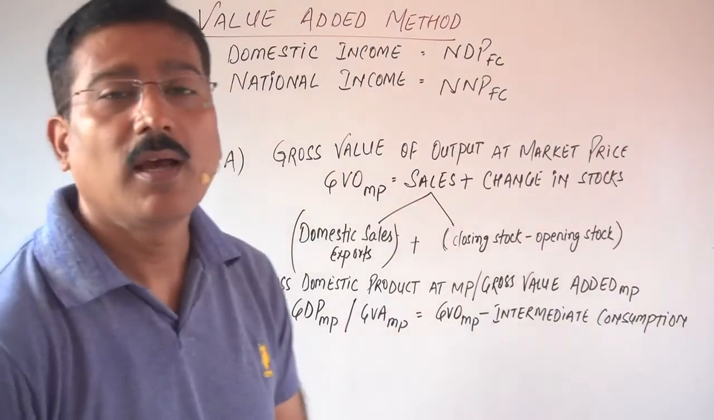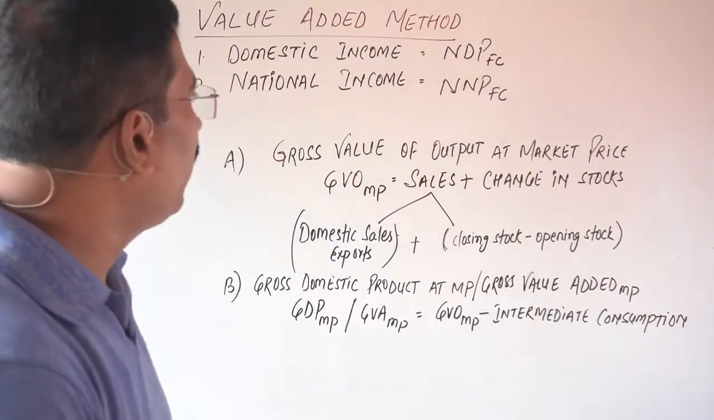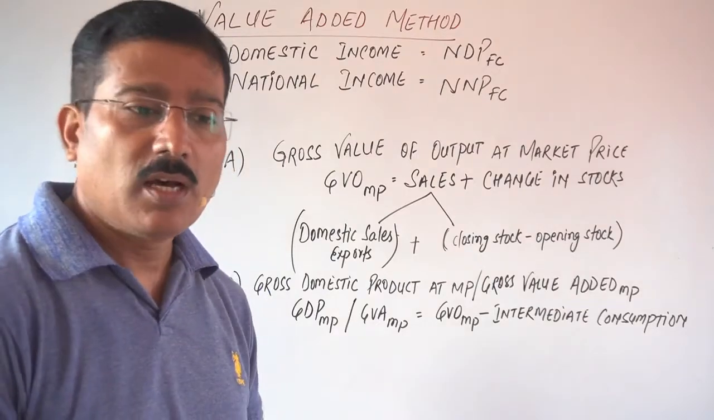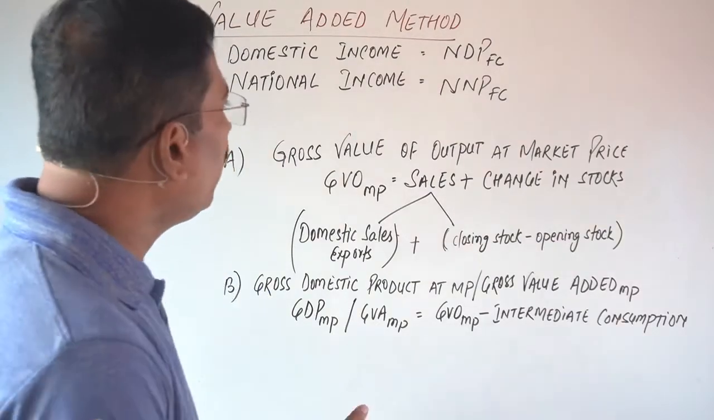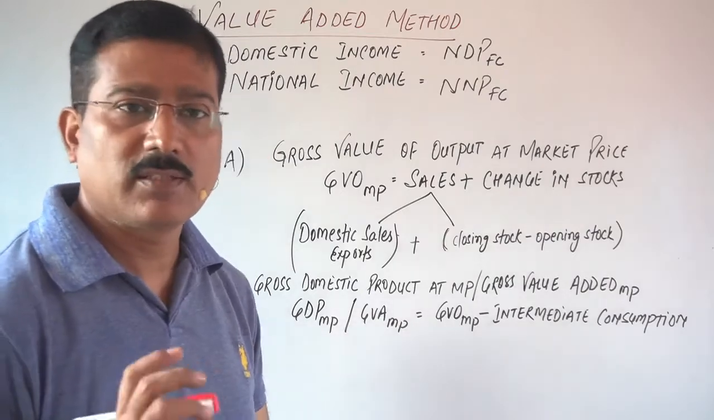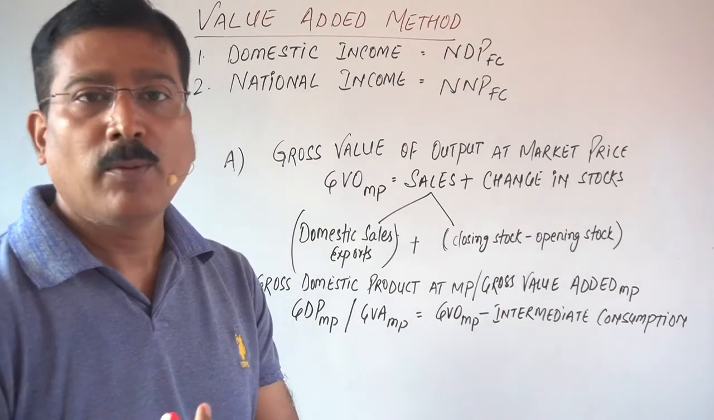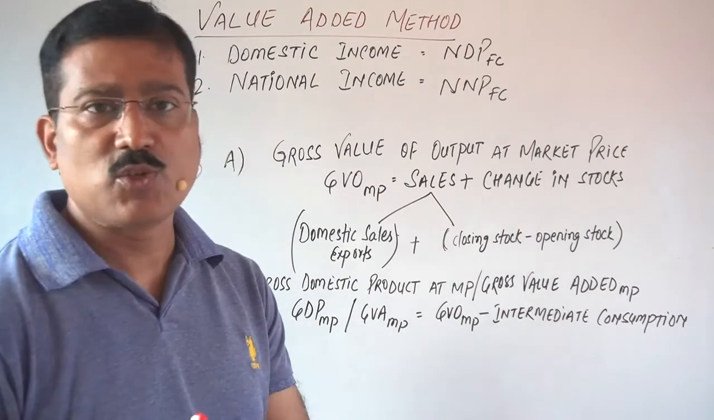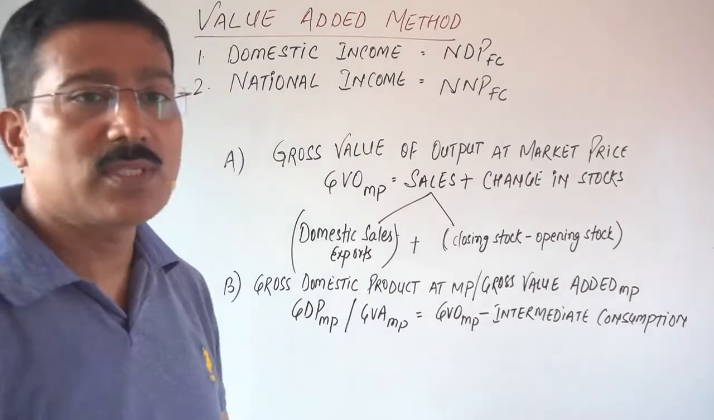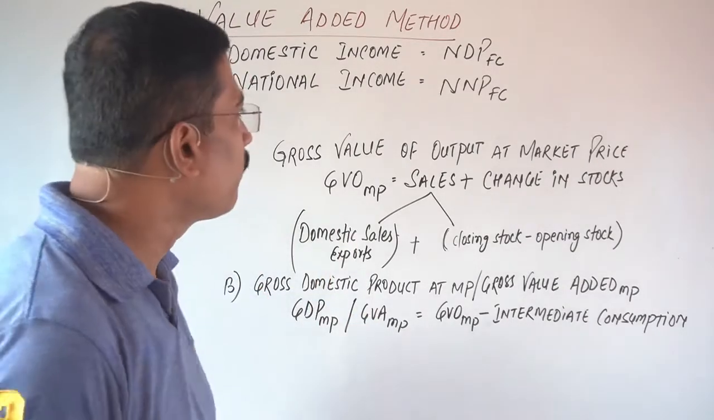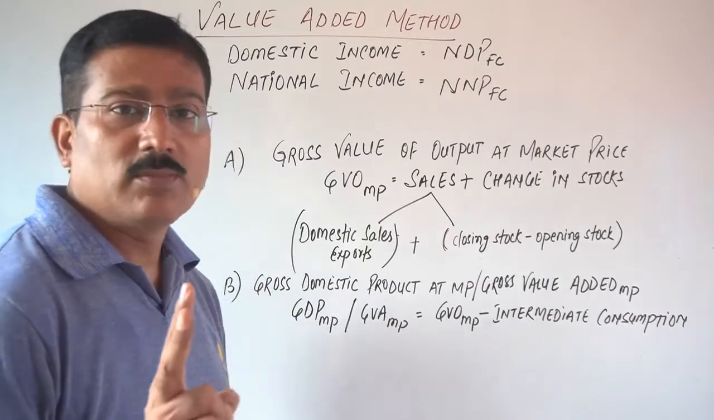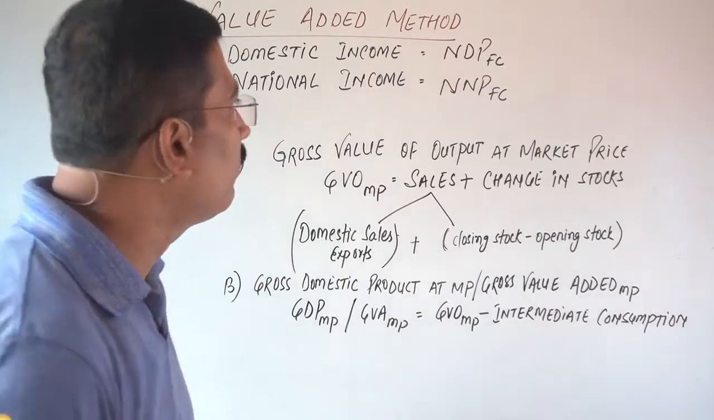Hello students. In the previous class, we discussed the theory regarding measurement of national income. There you have studied that there are three methods. The first one is value added, the second is the income method, and the third one is the expenditure method. Now I am going to start some numericals related to the value added method. There are two terms which you will have to keep in mind very properly.